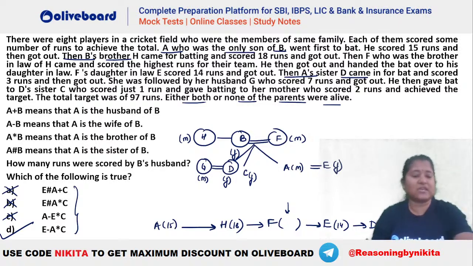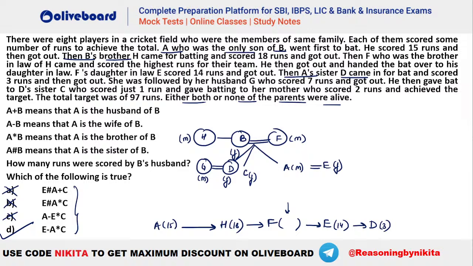D scored 3 runs. Okay, then got out. She was followed by her husband G, who scored 7 runs and got out. He then gave the bat to D's sister C, who scored 1 run. So C is 1, right? And gave the batting to her mother, who scored 2 runs. So C's mother is who? You can see that's your B. So finally B comes here and scores 2 runs and achieves the score, which is 97 in total, right?